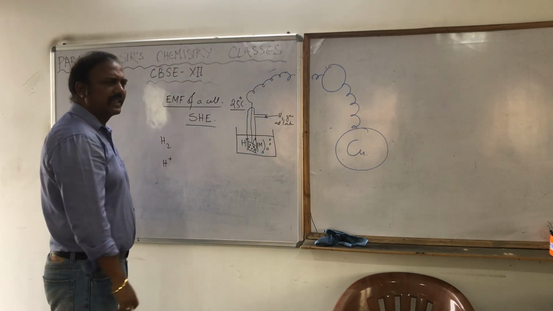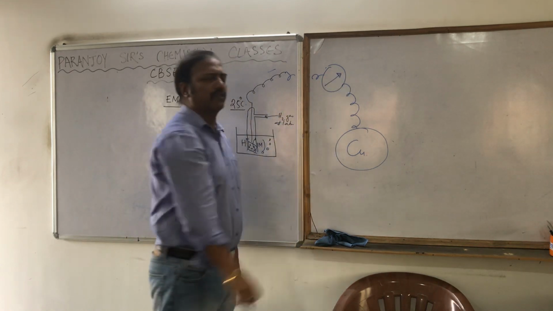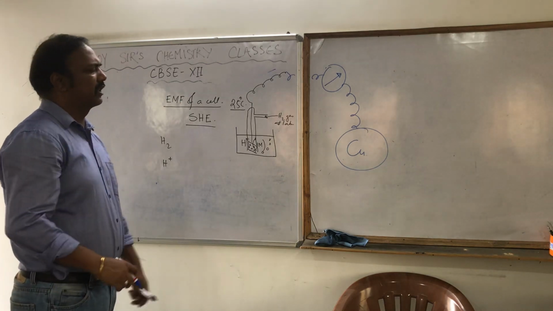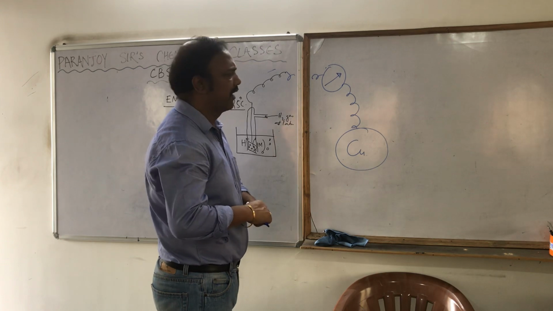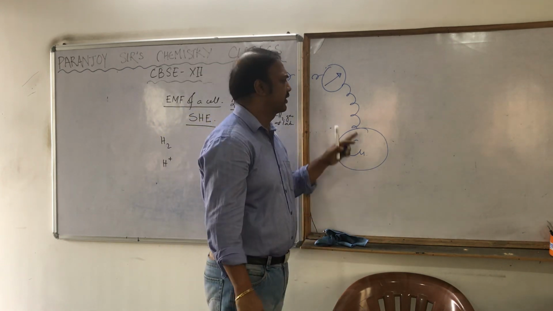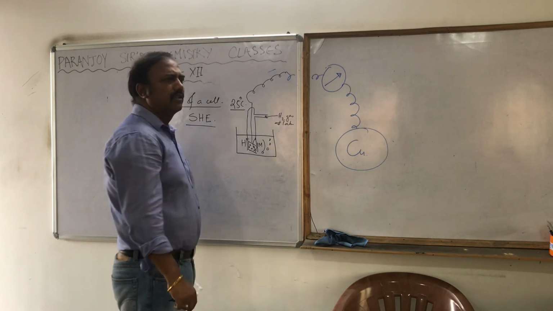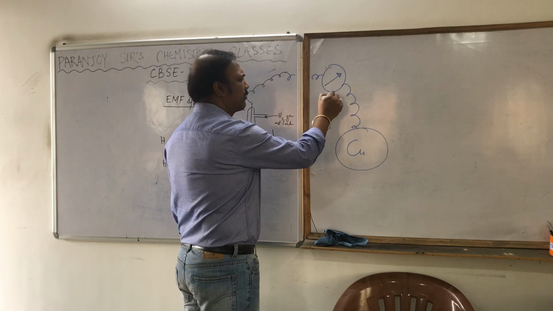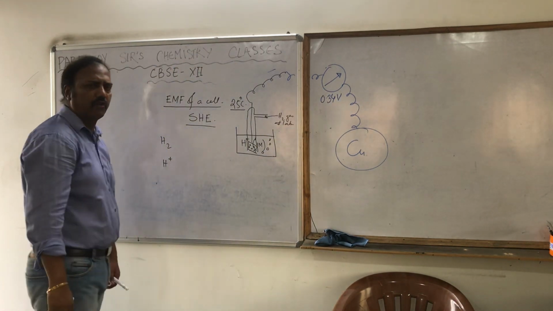So what we will see is the deflection over here. That is the EMF of the cell. The copper electrode is also kept at the standard condition, that means 25 degrees Celsius, 1 molar concentration and 1 atmospheric pressure. We will see a deflection over here. Suppose it is found to be, once again I am saying that you don't have to know the values, 0.34 volt.